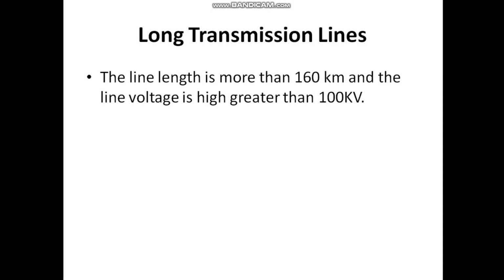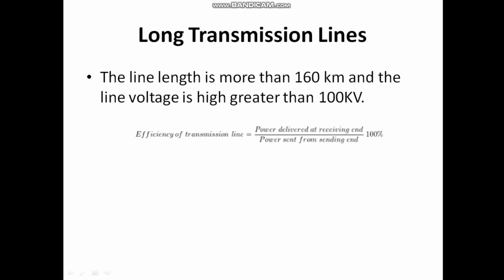But whatever may be the classification or category of the transmission line, the main aim of the transmission line is to transmit power from one end to the other end, right? While doing so, we assess the performance of the transmission line in terms of efficiency.